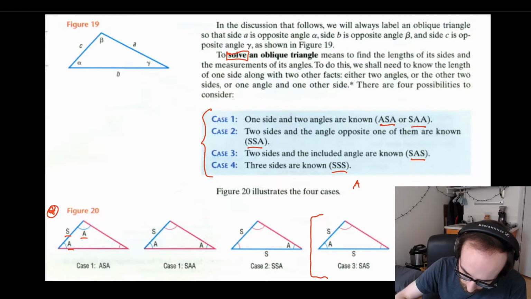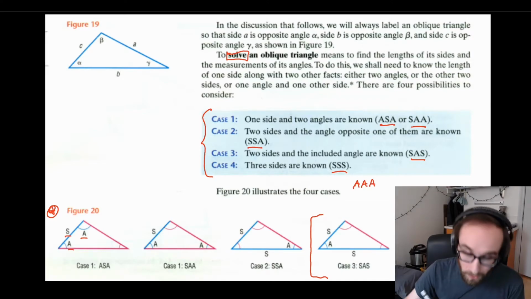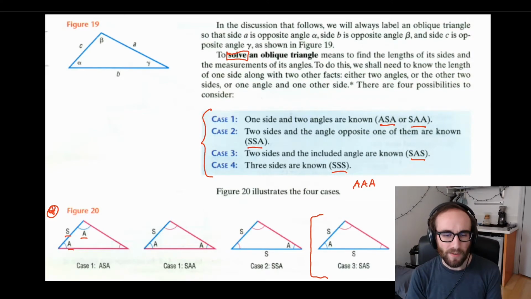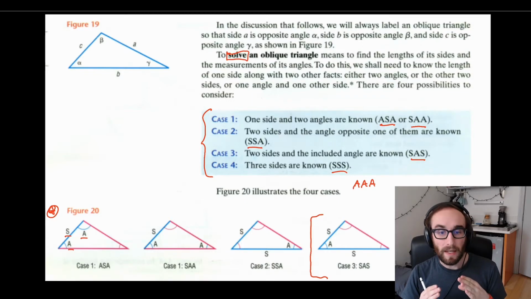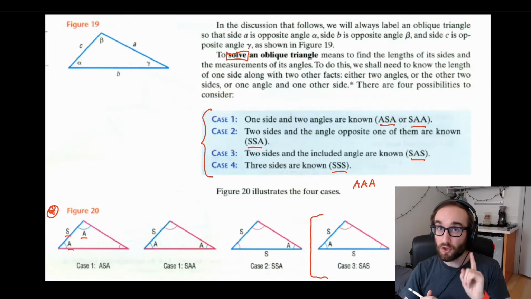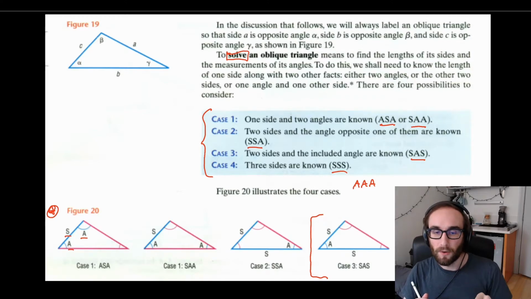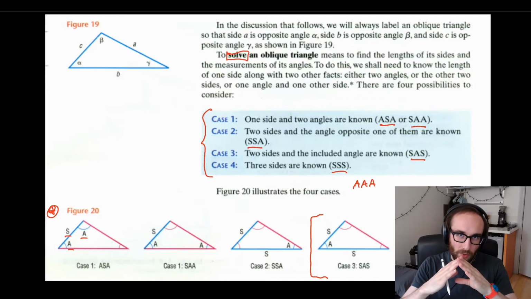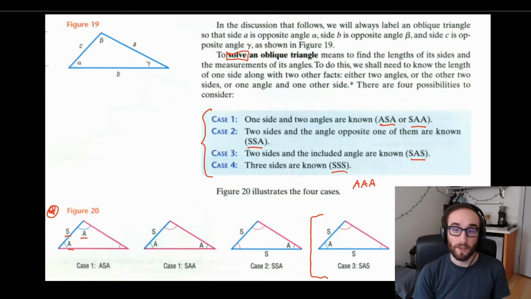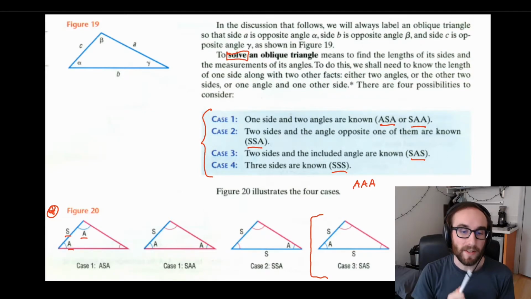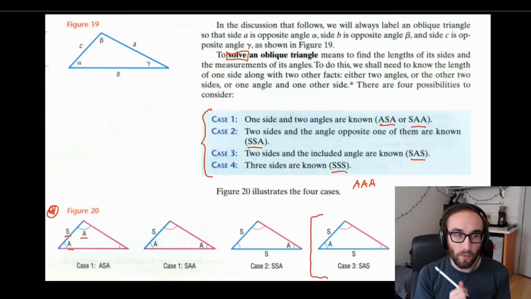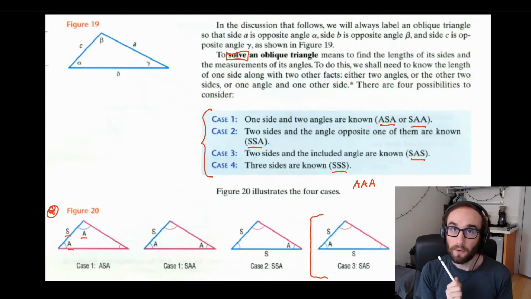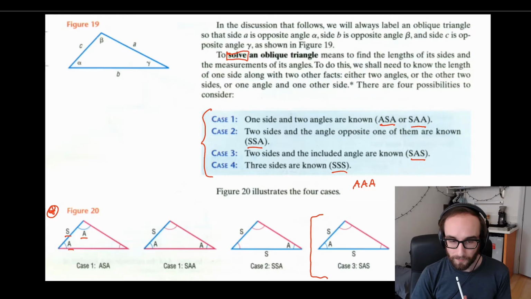One other note is that you might notice that angle, angle, angle is not included here. And the reason why is because if we know the three angles of a triangle, the side lengths can be any length. So there isn't one fixed triangle that matches those three given angles only. So you could have a smaller triangle with those three angles. You could have a larger triangle with those three angles. So angle, angle, angle isn't a situation that will be given. The three situations on the left, though, we can solve, and we can use the law of sines to help us solve these. Okay.